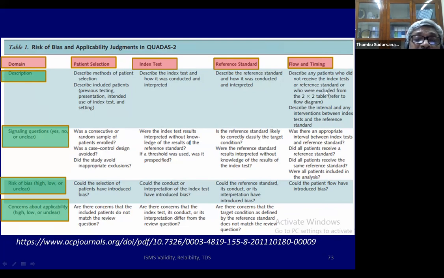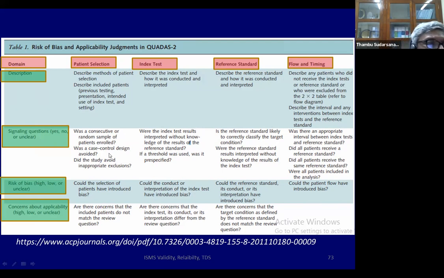In other words, the 2 by 2 table may not be actually correct. There may be some people who had the index test who didn't have the gold standard, and some people who had the gold standard who didn't have the index test. So, was there a signaling question? The very important signaling question, yes or no: was it a consecutive sample? Remember, I said a good diagnostic test must be prospective and consecutive, meaning everybody who's potentially eligible should be included in the study. That's consecutive.